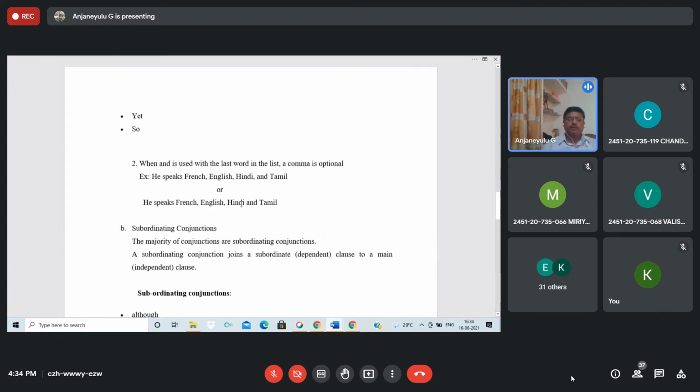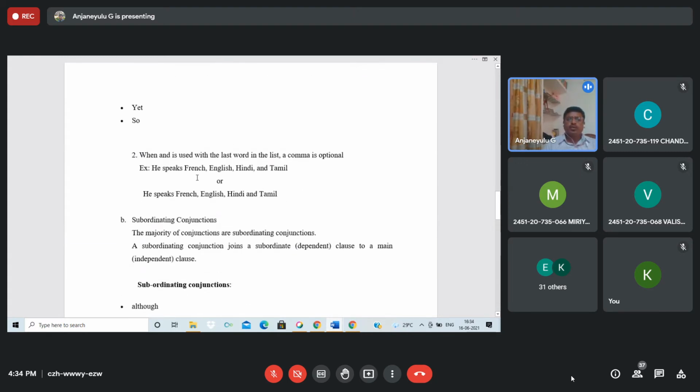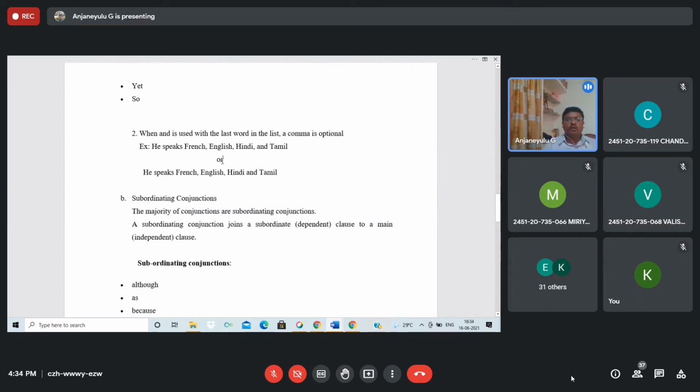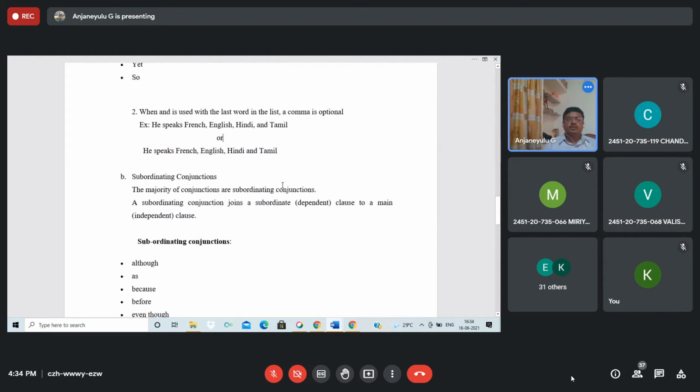We will see some examples related to this. When and is used with the last word in the list, a comma is optional. He speaks French, English, Hindi, and Tamil. This is an example of conjunctions, and also he speaks French.